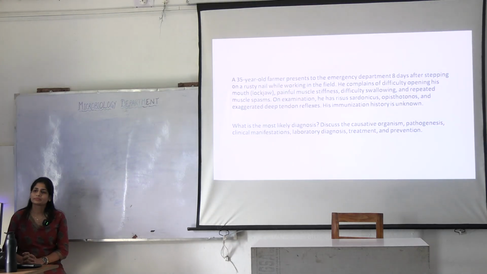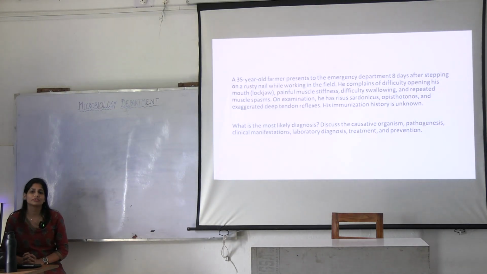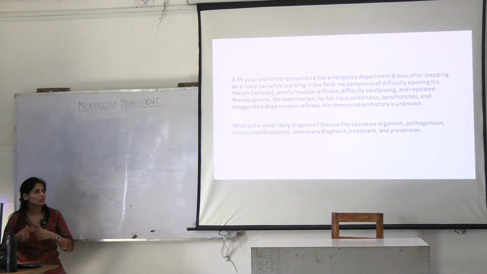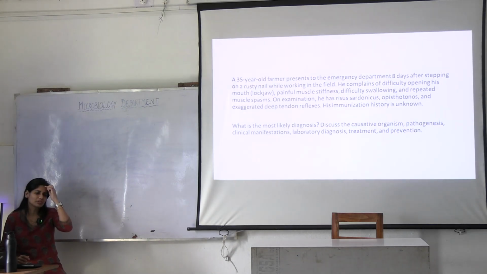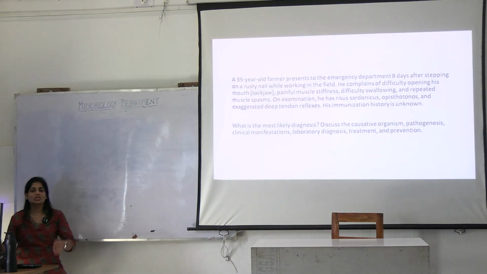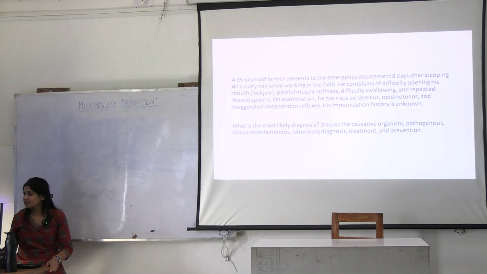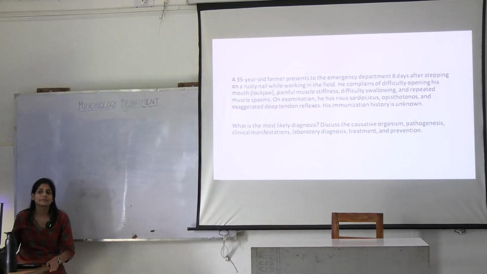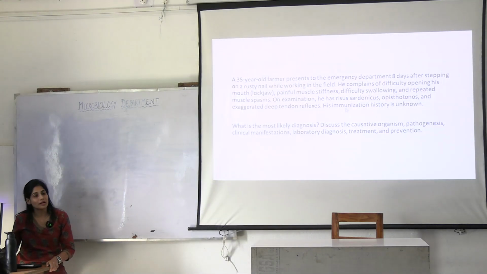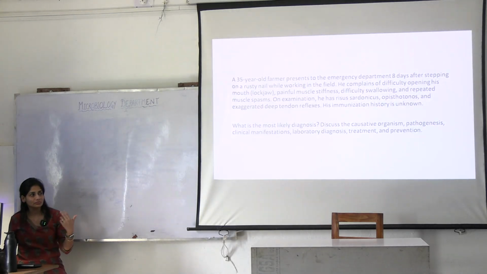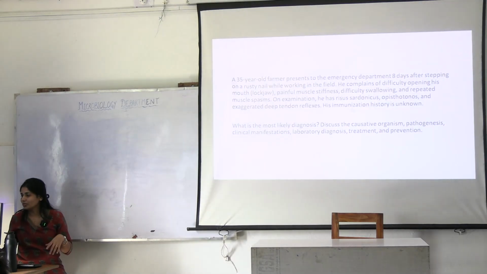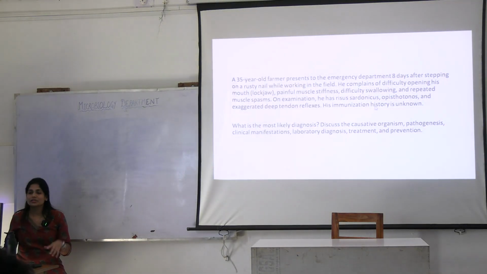Opisthotonus, what is it? Abnormal extension of the body. What do you call that? Decerebrate condition. Arch-like formation of the body. What is risus sardonicus? That causes a person to give a grin, which is prolonged. Okay.